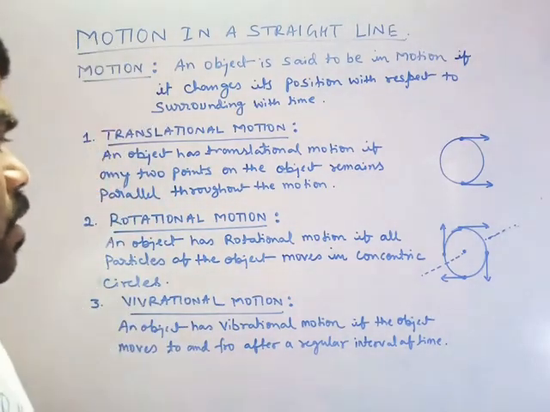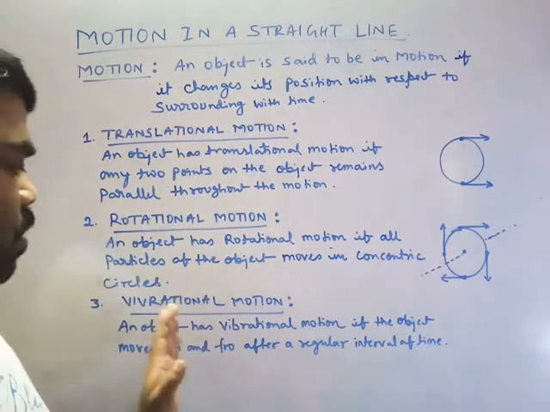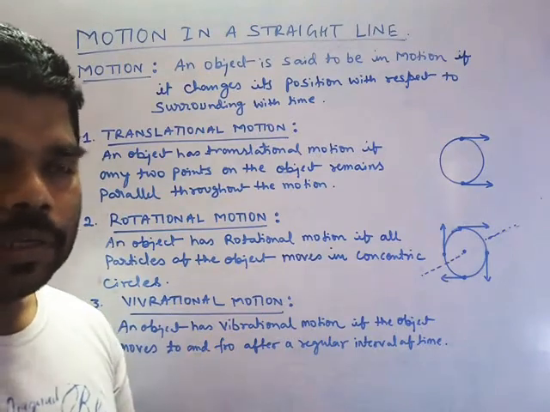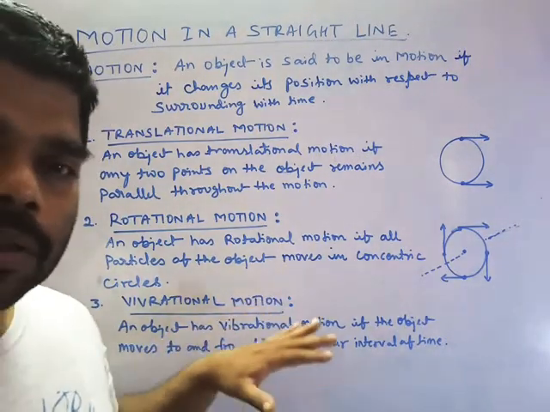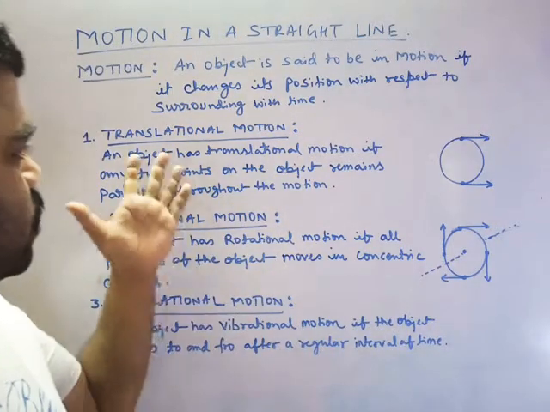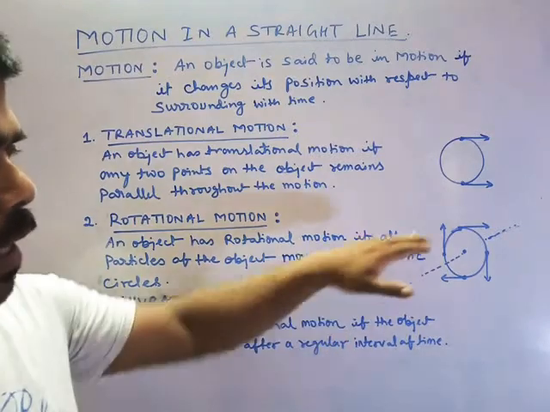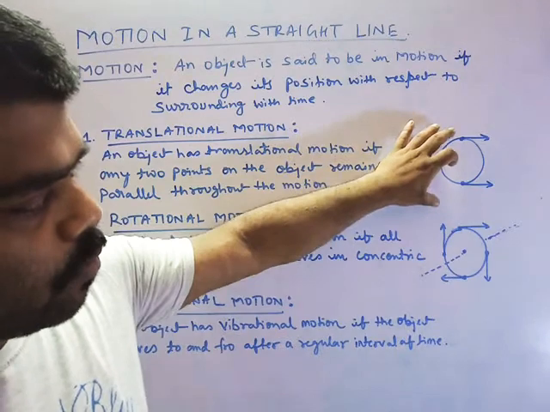So let me discuss some very basic motions: translational motion, rotational motion and vibrational motion. All the rest are sub-parts of these three types of motion. First of all, translational motion. Like a box or a wheel or any object which moves in a straight line.